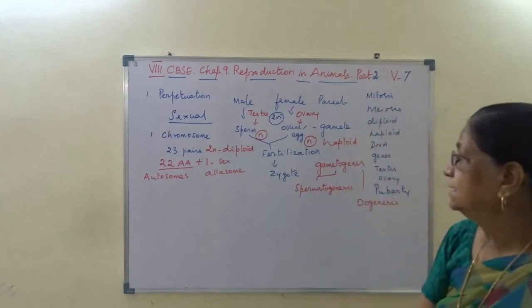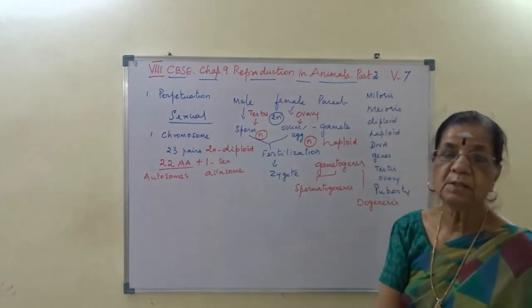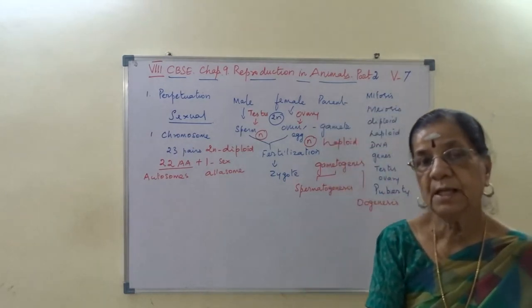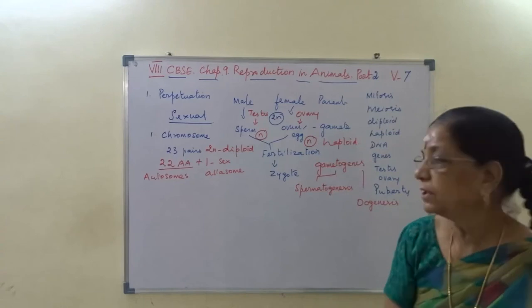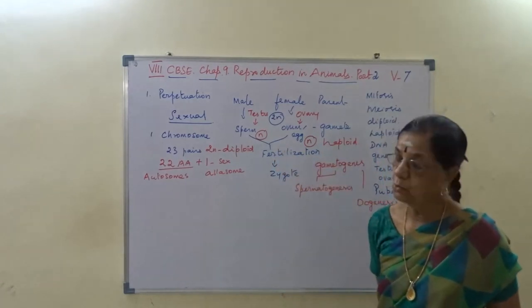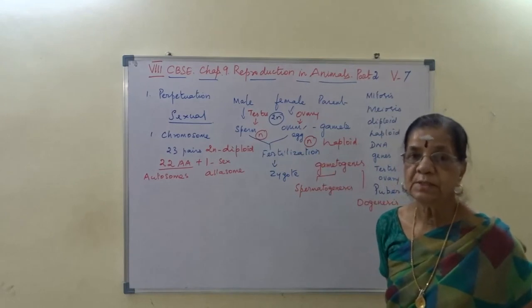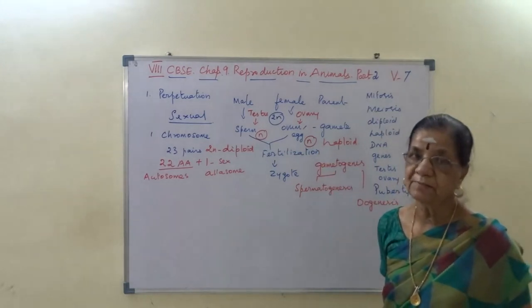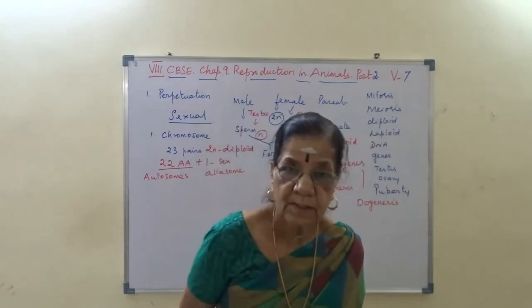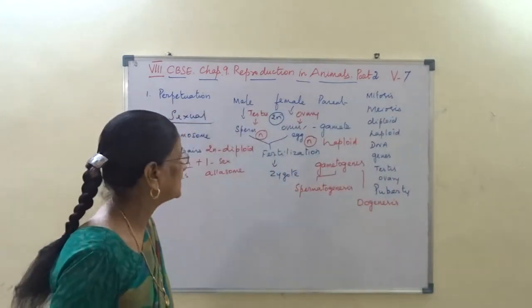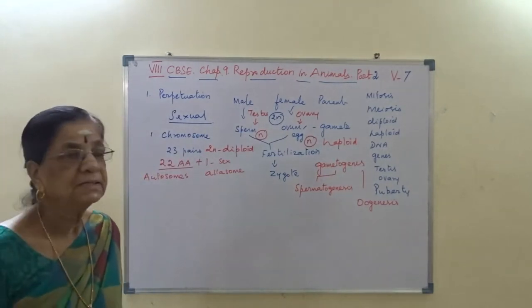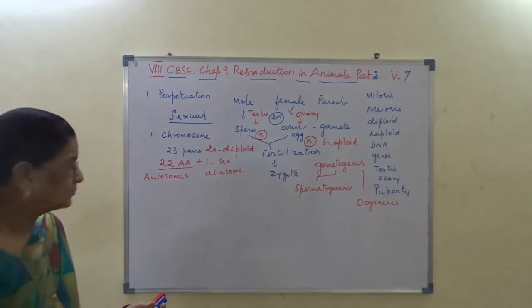Now the chromosome number from 23 pairs diploid is reduced to the haploid number as sperm and ovum. This ovum is also known as egg. Then at the time of fertilization, fusion occurs and as a result a zygote is formed.